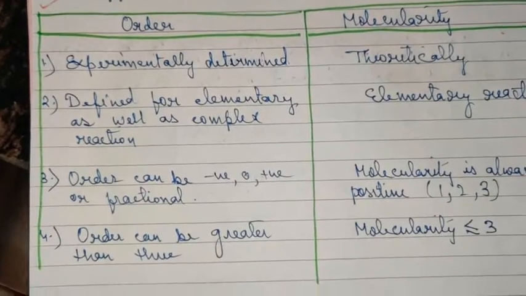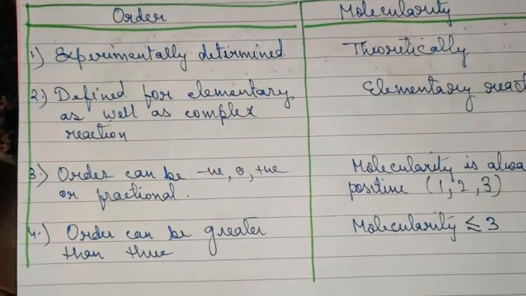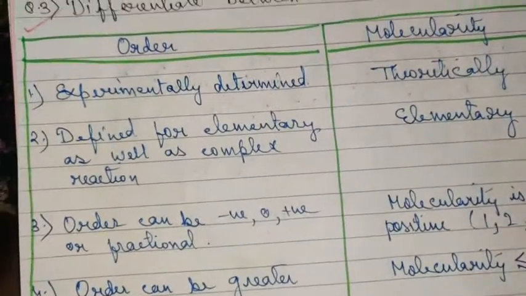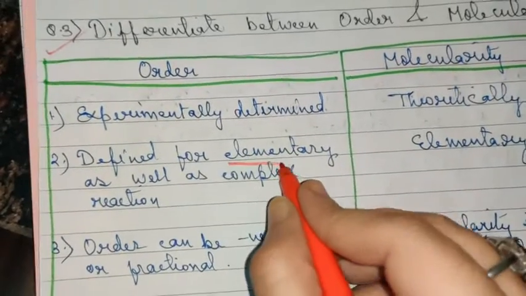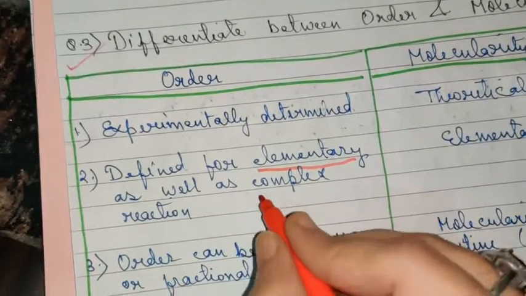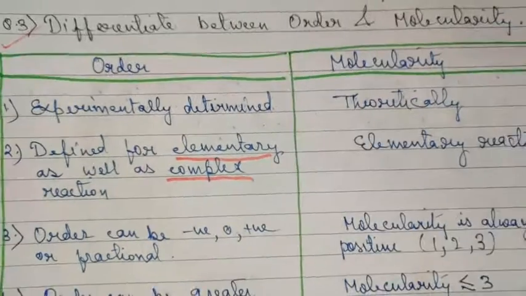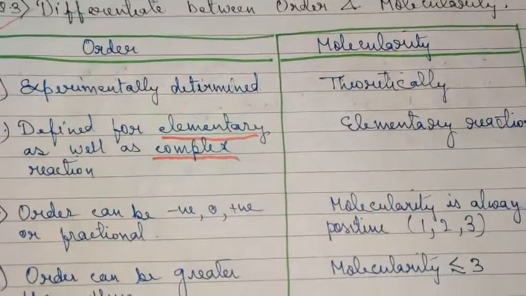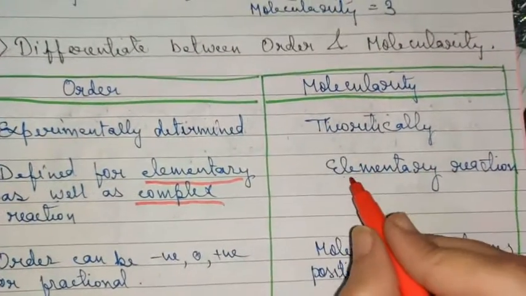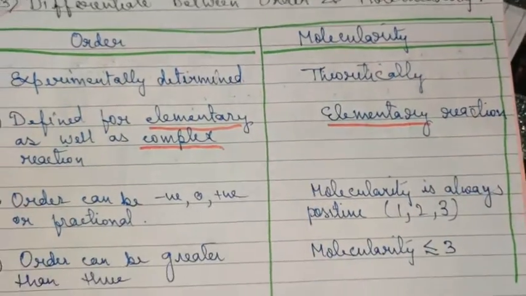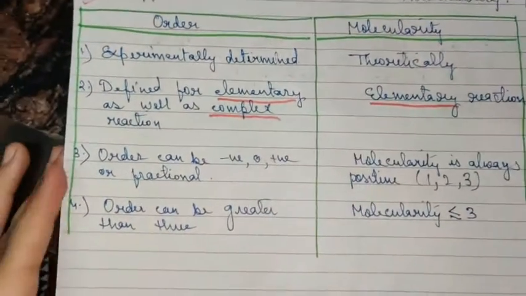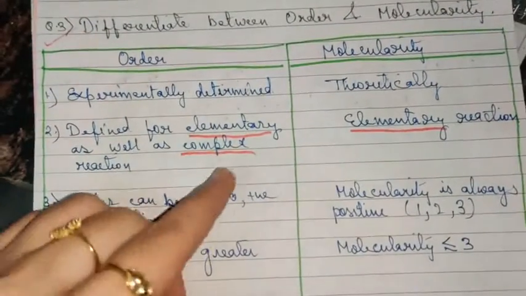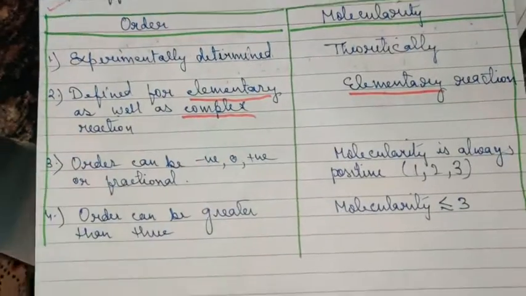Now order is defined for both elementary as well as complex reactions. Elementary, children, I told you the meaning of this term: elementary means single step reaction. Molecularity is only and only for single step or elementary reactions, whereas order can be determined for elementary and complex reactions.